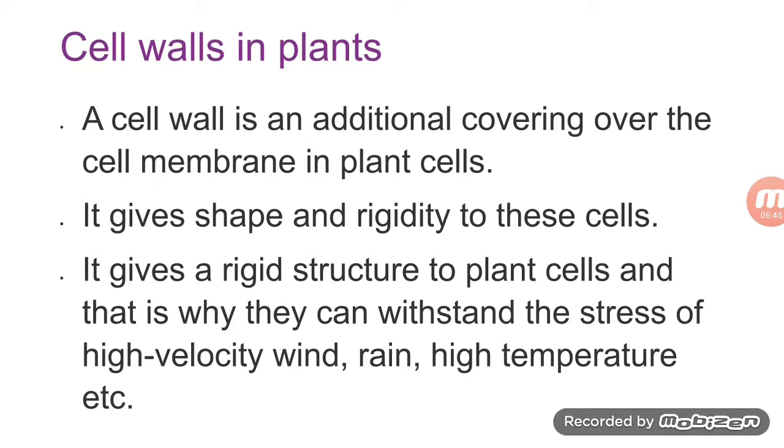Cell wall in plant. Cell wall is an additional structure which is present outside the cell membrane of the plants, and we have discussed that it is also present in the prokaryotes. So a cell wall is an additional covering and it gives shape and rigidity to these cells, basically to the plant cells. It gives a rigid structure to the plant cell, and that is why they can withstand all the stress, high velocity of wind, rain, high temperature, etc.